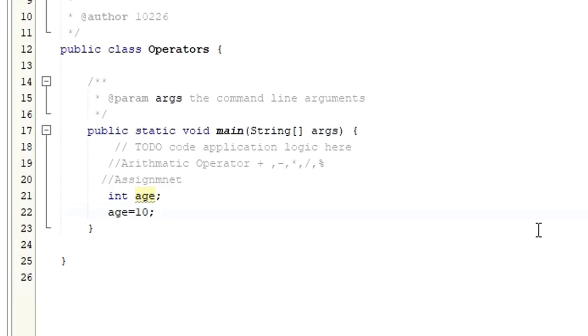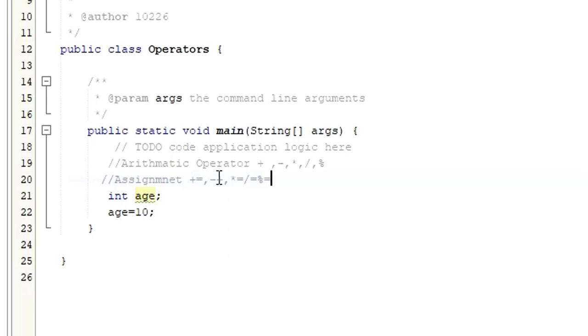There are different assignment operators, not only equals. There are times you will see an assignment operator as plus equals. Then you will see minus equals as an assignment operator. Or you will see star equals. Or you will see division equals. Or you can see modulo division followed by equals.